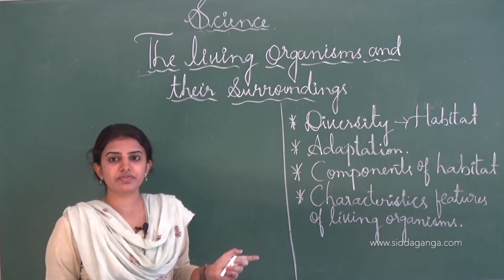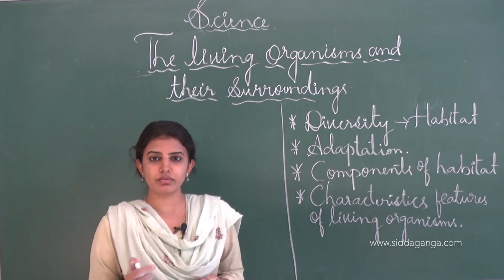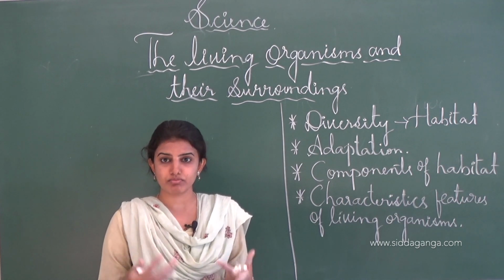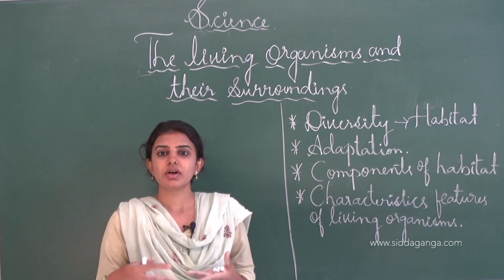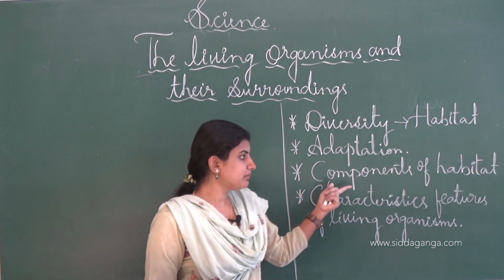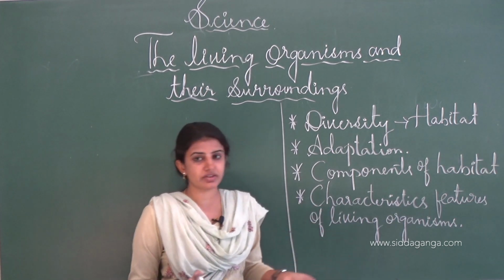As I told you, these are biotic factors or the biotic habitat. And the next one is the abiotic habitat. Abiotic is nothing but the rocks, mountains and different types of things that come under abiotic factors or the abiotic habitat. And the next one is the characteristic features of the living organisms.